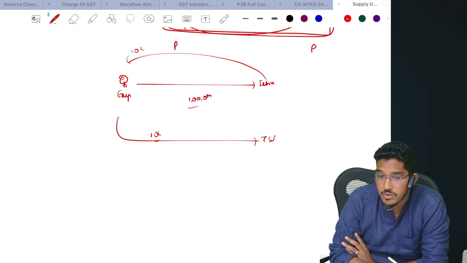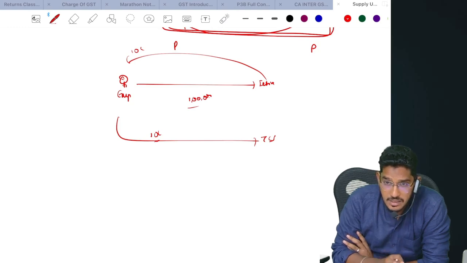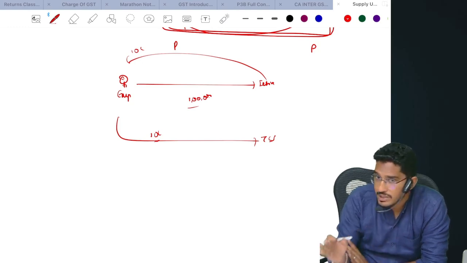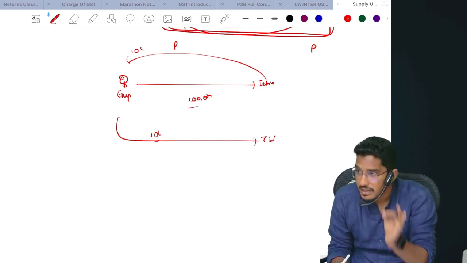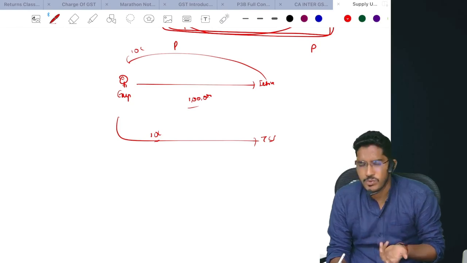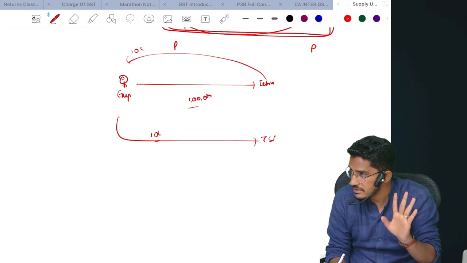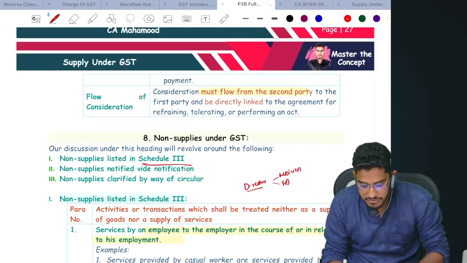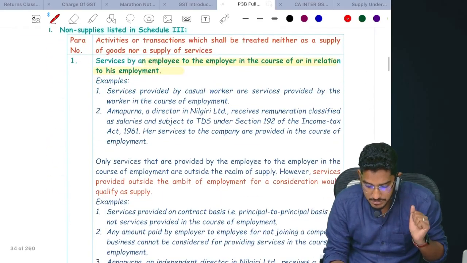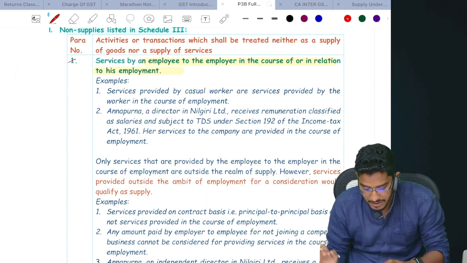Non-compete agreement amount which you are receiving for non-compete agreements will not be considered as services provided by the employee to the employer in the course or in relation to his employment. That will be a supply, and that will attract GST, provided the supplier is a registered person. Clear? Right. This is the first activity which will be neither considered as supply of goods nor considered as supply of services. All the important points which can be tested in the examination, I have covered.